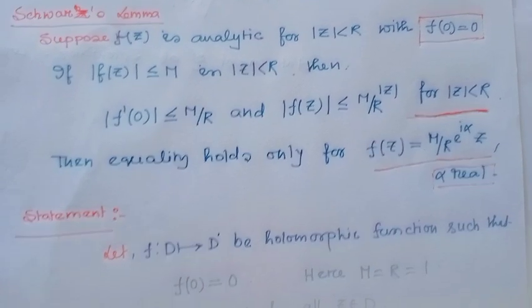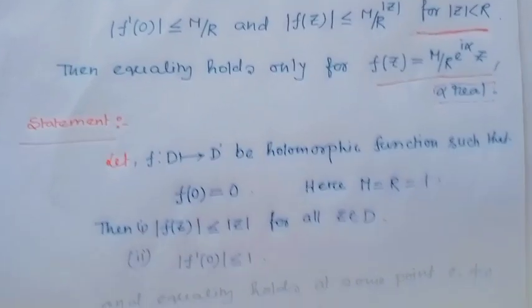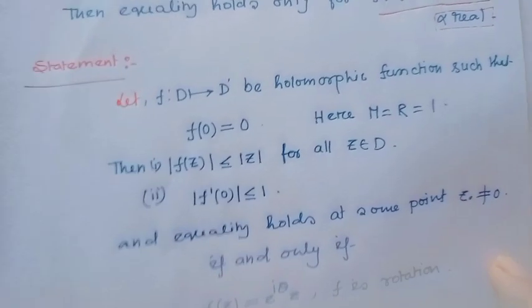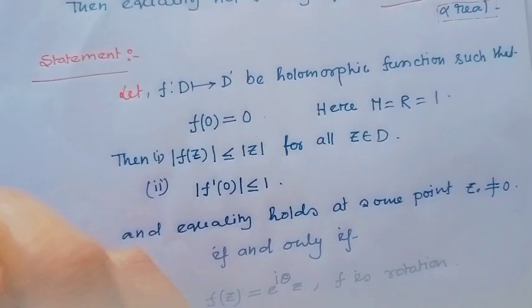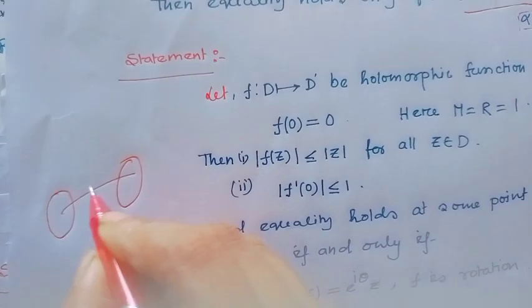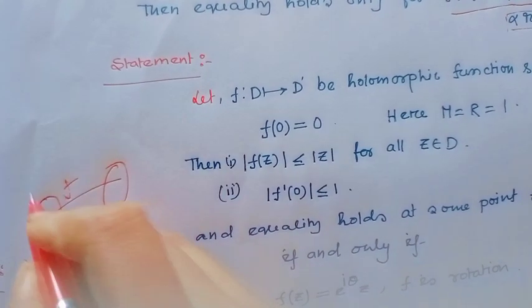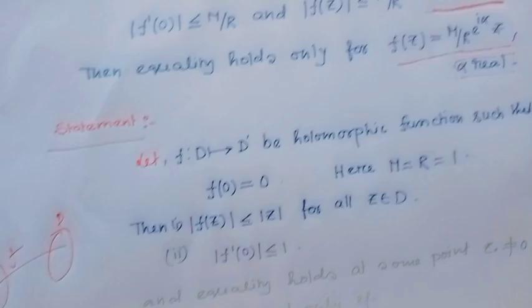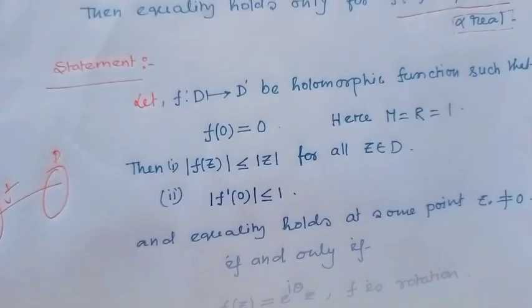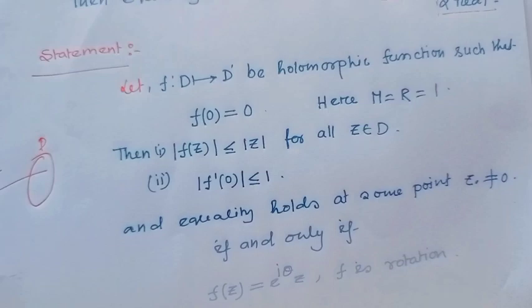Another statement: f from D to D, a holomorphic function. Let f be a mapping from disc to disc, D to D, such that f(0) equal to 0.